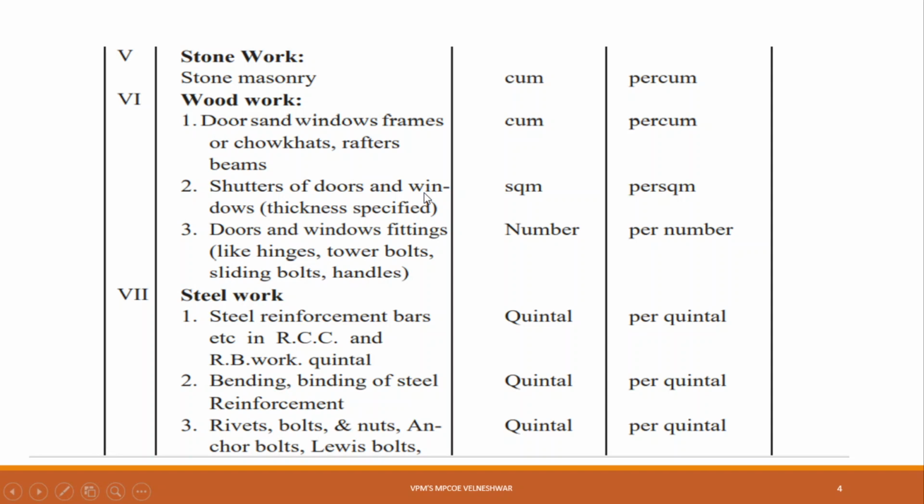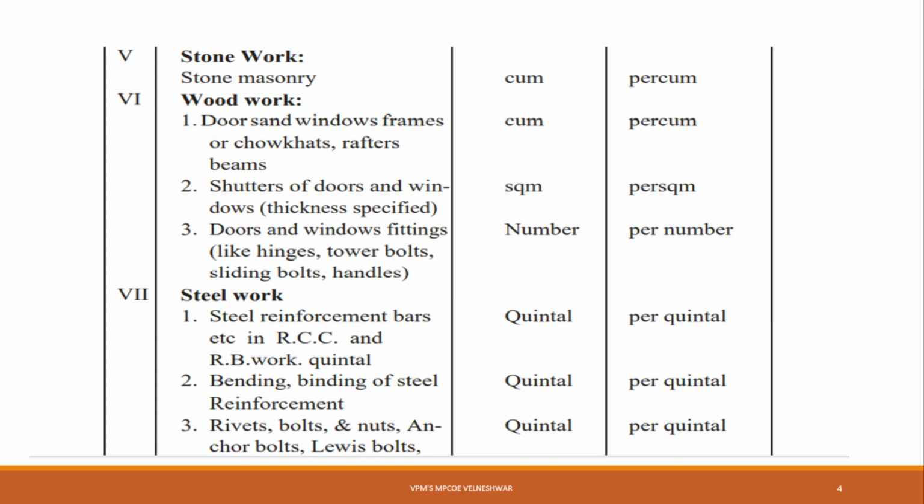Now shutters of doors and windows, shutters having a specified thickness, right, that is 2 inch shutter, 2.5 inch shutter, 1 inch shutter, 1.5 inch shutter. Less thickness means 25 mm, a 1 inch shutter means 25 mm, half inch means 12.5 mm thickness of shutter.